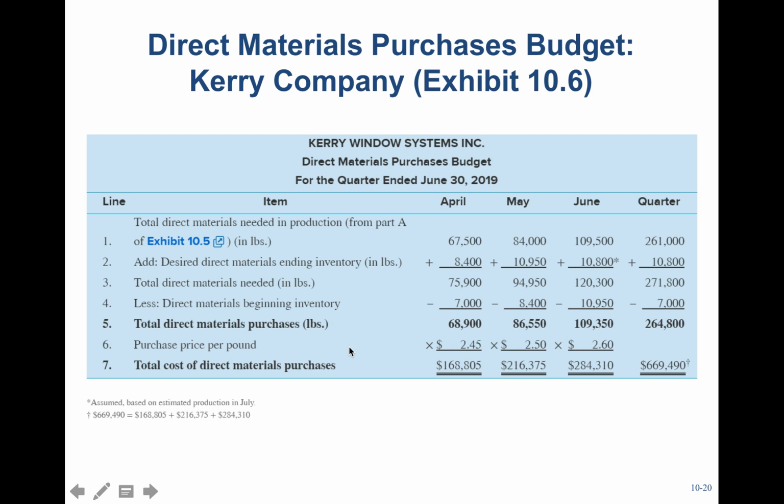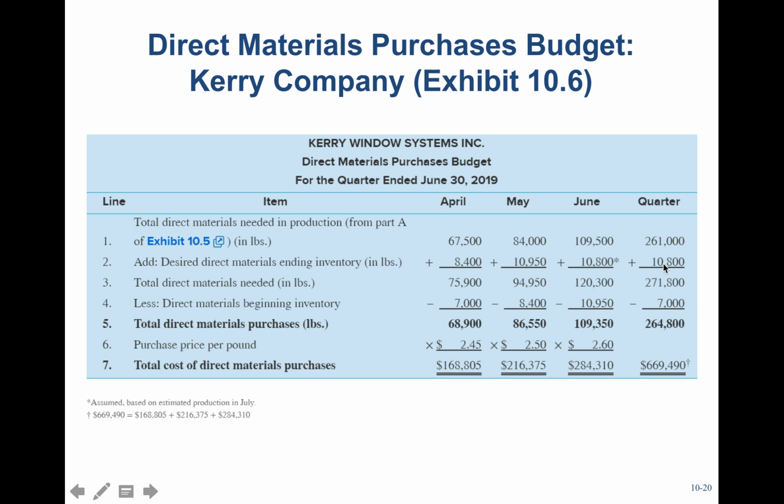And then the amount of material purchases, in this case 68,900, so it's materials needed, so that might be on your budget number of units that we're going to produce multiplied by 3, which is number of units needed in production. And then we'll add our ending inventory and subtract our beginning inventory of raw material inventory. And so that gives us 68,900 multiplied by the budgeted price of $2.45. So material costs for April are $168,805.